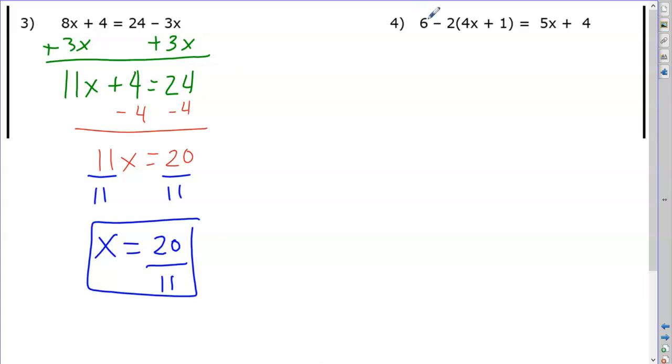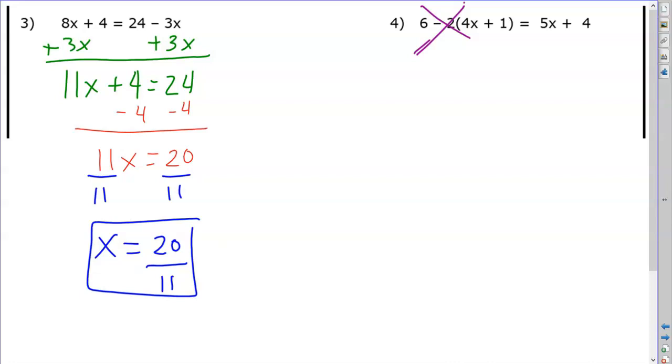Okay, last one. 6 minus 2 times the quantity of 4x plus 1. So if you have parentheses, you have to distribute first. Do not do 6 minus 2 is 4. Do not do that. That does not follow the order of operations. So you cannot do subtraction before you do multiplication. And multiplication here is what we would do to clear those parentheses, right? To clear those parentheses, we would use distribution, but my marker is not working.